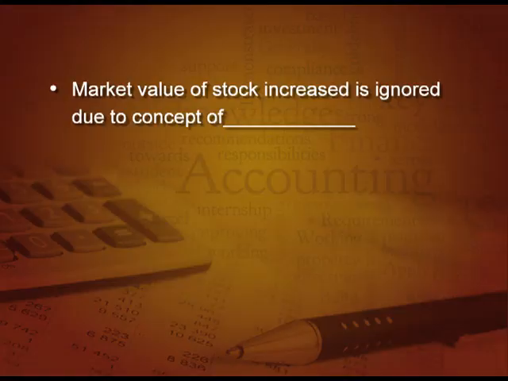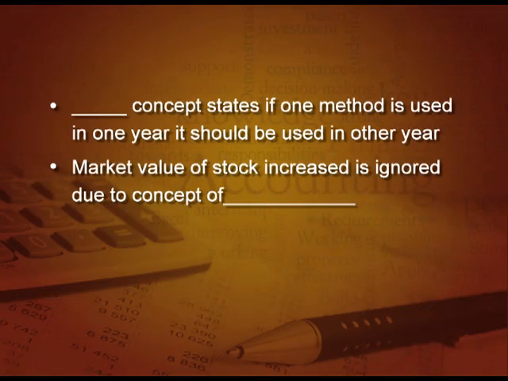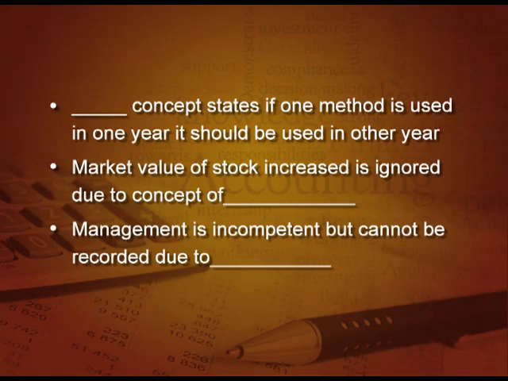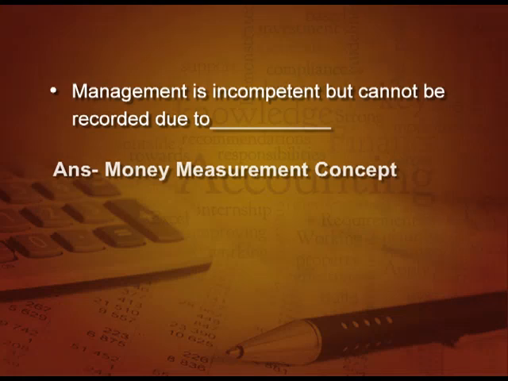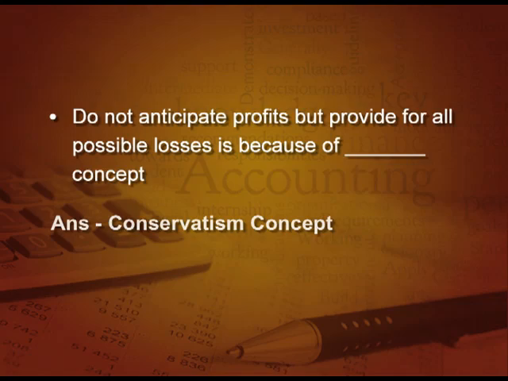Yes, again conservatism. And this one is very good. If management is incompetent, but it cannot be recorded in the accounts due to again money measurement concept. Do not anticipate profit, but provide for all possible losses is because of again conservatism concept.